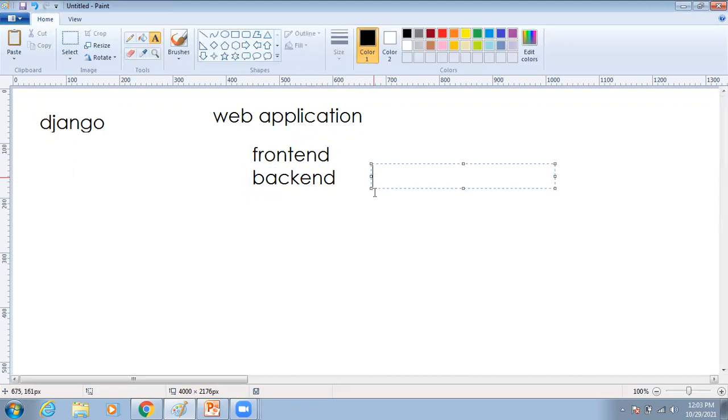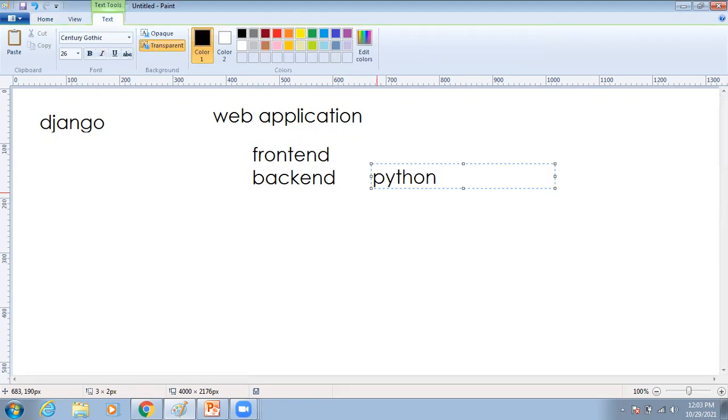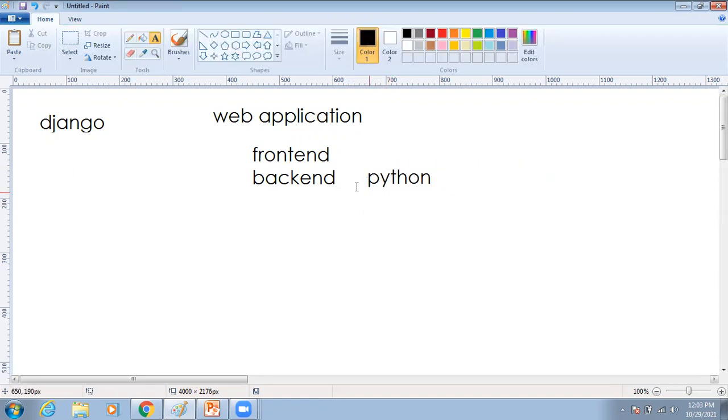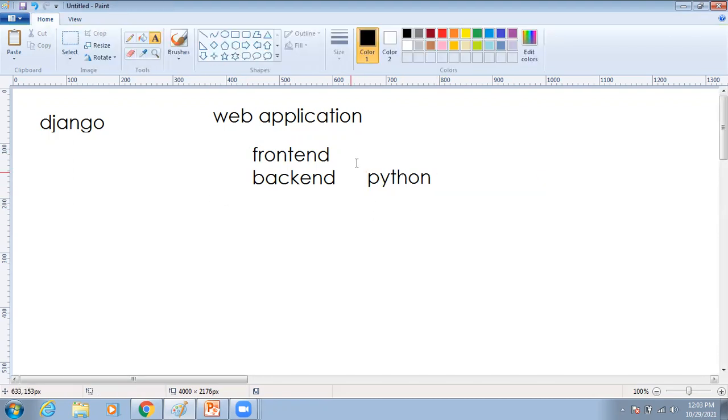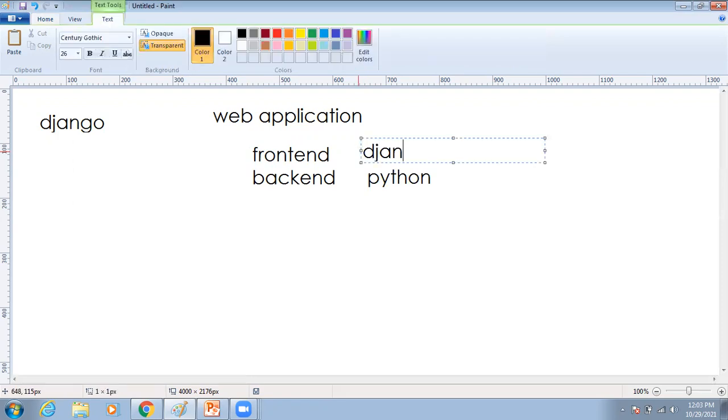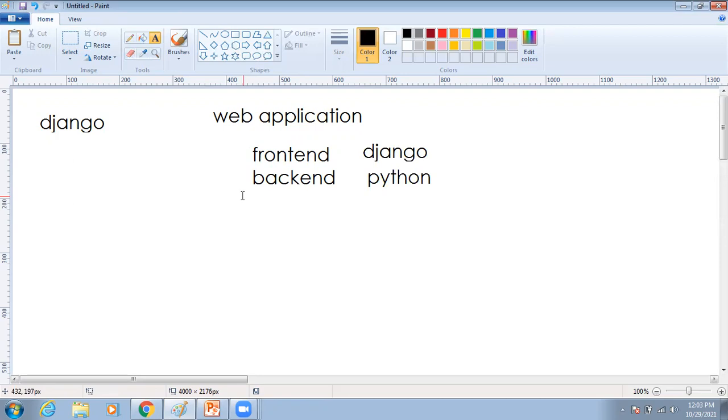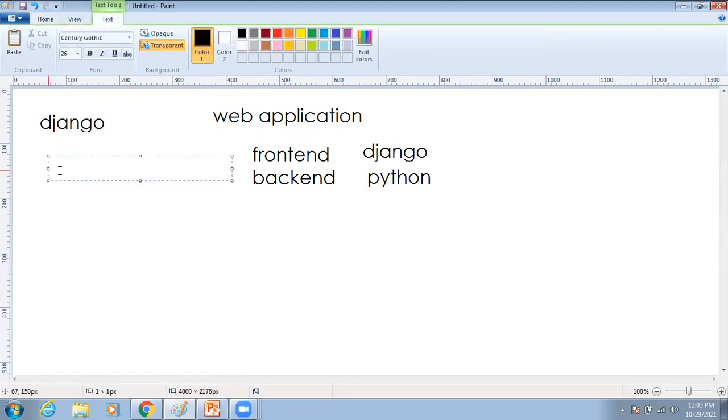For the back end, we have the Python programming language. By using Python, we write the backend business logic. Then what about the frontend? For this purpose, using Python only, they have developed one web framework called the Django framework. Django is a high-level web framework. It is completely open source. Open source means it is completely free software.